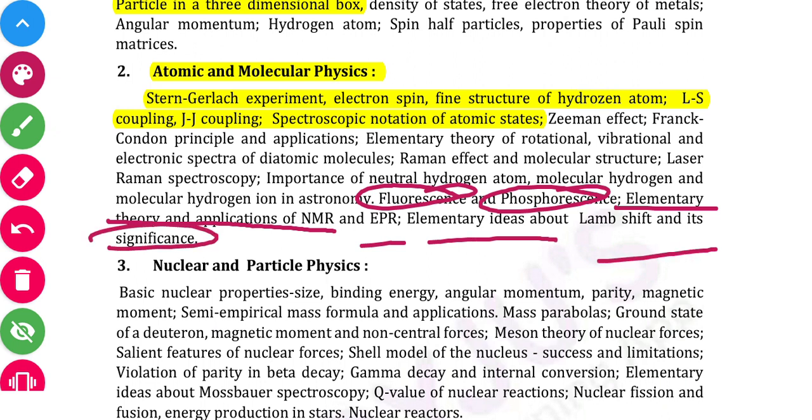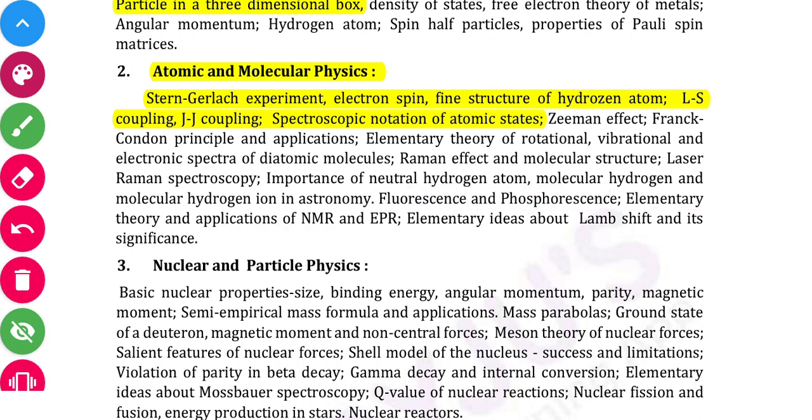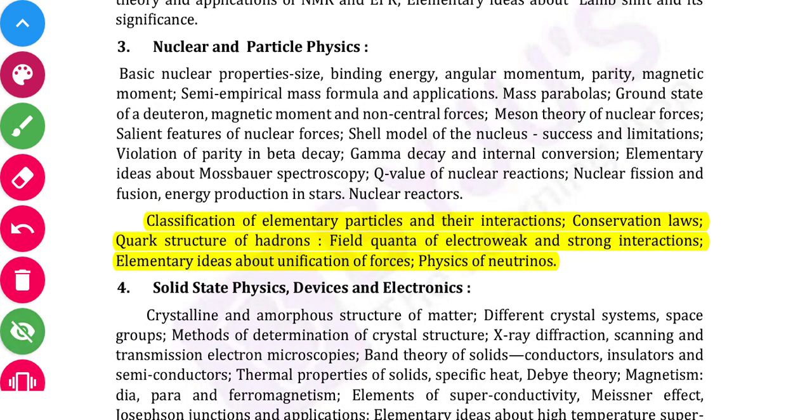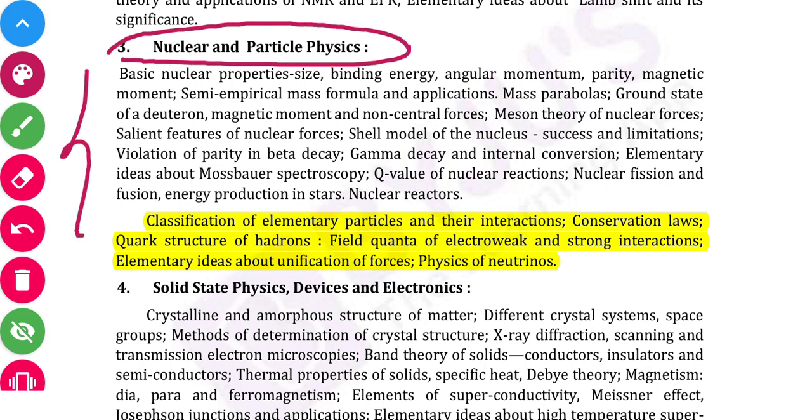So this is all about atomic and molecular physics, and the next unit is nuclear and particle physics. It will start from here. This is the part for nuclear physics, and here is particle physics.